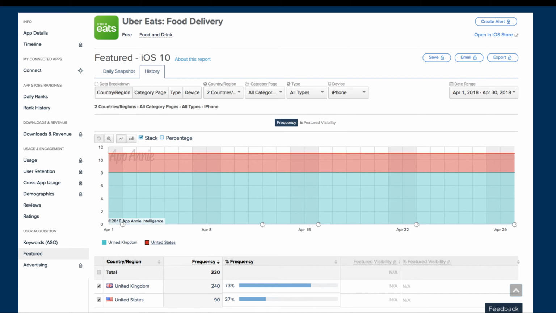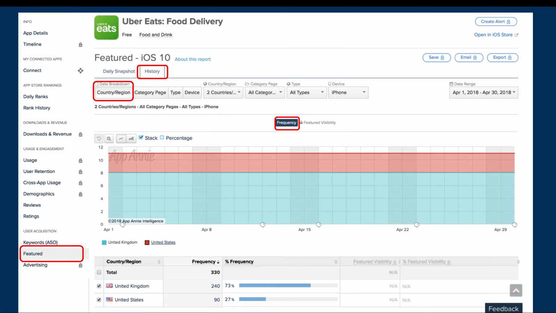Coming to the last tab that we will be covering today, the featured tab. The featured information can help you understand potentially what kind of featuring you can expect for your own app. Under featured tab, let's jump to history first. Under history, you can get a snapshot of how many times the app was featured in a particular country, which is the frequency metrics. You can select multiple countries here.